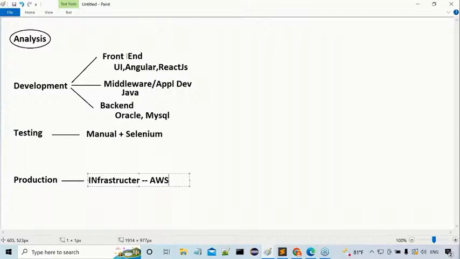Next is cloud. Cloud is required definitely: Linux, AWS, and DevOps. DevOps is for what purpose? To automate all the activities of development and operations, that means production. To automate all the activities of development and production, DevOps tools are available. So we require these DevOps tools. Nearly 9 to 10 DevOps tools exist here. All the DevOps tools we have to understand, then only you become a full stack Java developer.